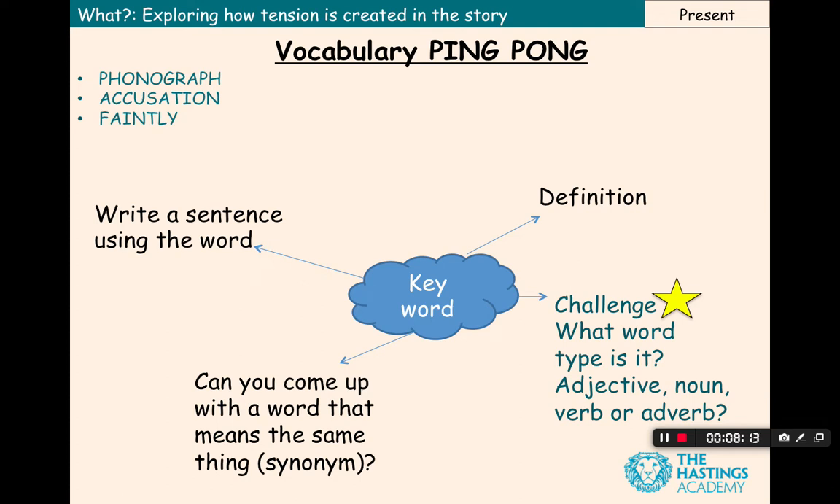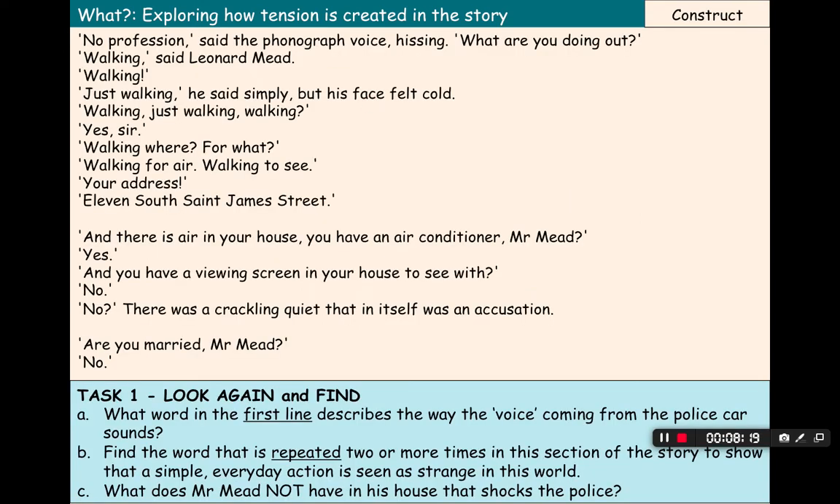Okay, so we're moving on. If you need to pause to work at your own pace, that's absolutely fine. So the next section of the story we're going to read today goes through what happens after this police car has stopped Mr. Mead. And we're looking at tension. So how is a feeling of worry or anxiety or fear about what happens to Mr. Mead created in this section of the story? So I'm going to read it through, you read it through with me, and then we are going to complete a task at the end of this section.